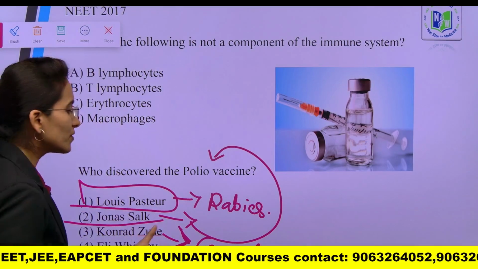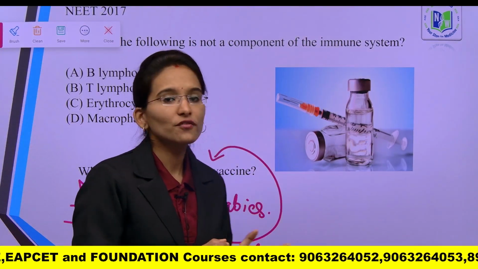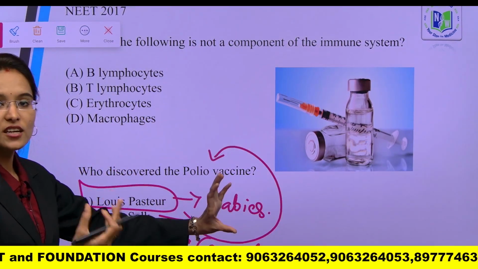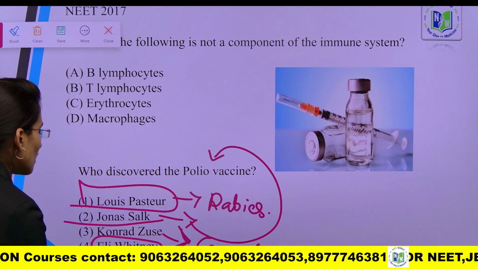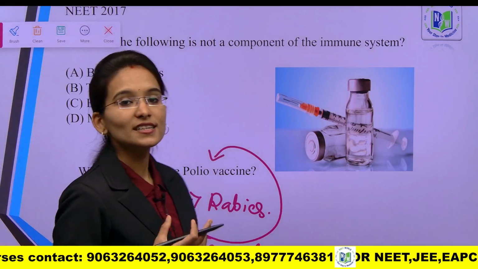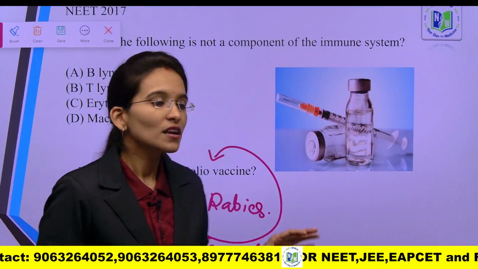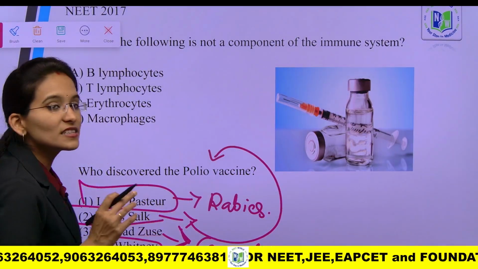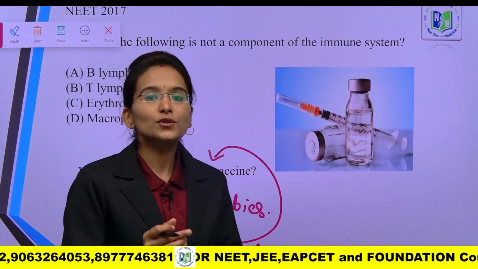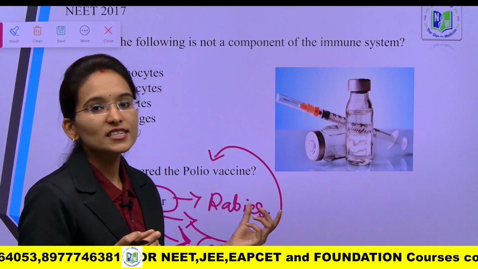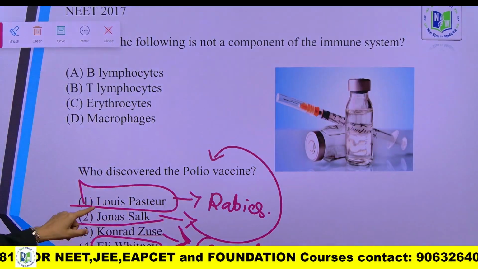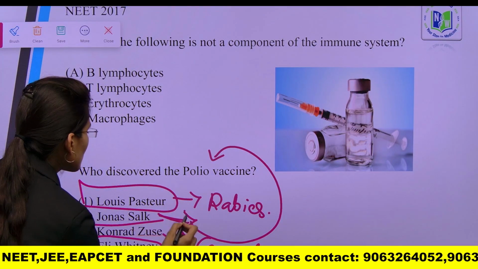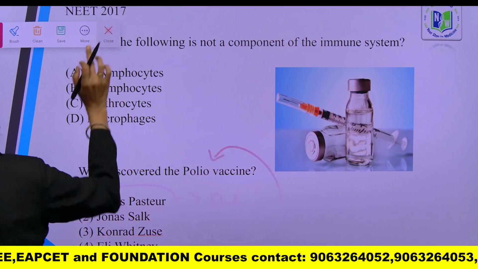He invented one of the automated machines of the computer, related to the invention of the computer but not to the polio vaccine. Coming towards the last option, Eli Whitney, he discovered the cotton gin, a machine which separates the cotton seeds and extracts the fiber from it. So, the right option will be this one, Jonas Salk.